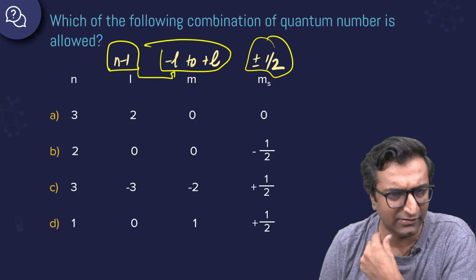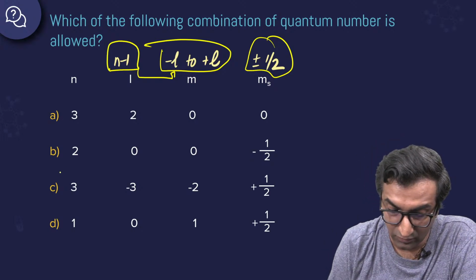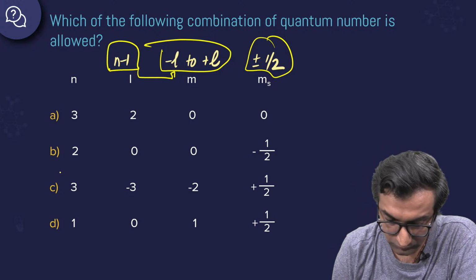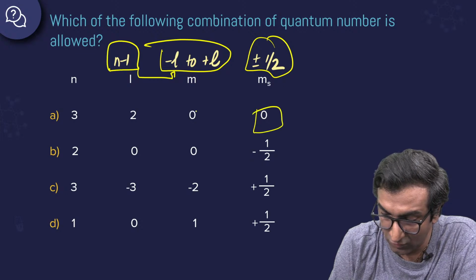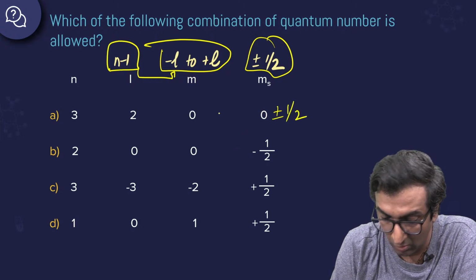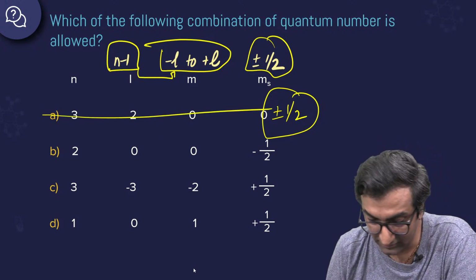All right, Prajwal. We'll do that. Just let's do this one. Narmo thinks it's A. Combinations is allowed. Narmo, the problem with A is that you've got spin quantum number to be 0. Magnetic spin, but it has to be plus or minus half. It looks like it works, but this is the problem. Hence, this is not going to be the answer.